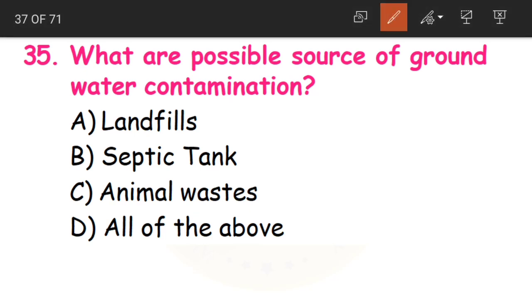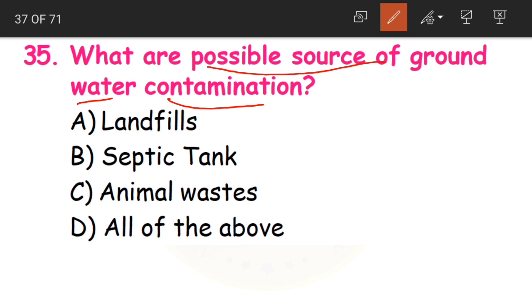So, possible sources of groundwater contamination. Children, we have water under the ground also. For example, a well is a source of groundwater, where we get the water from through groundwater sources. And what are the possible sources of this groundwater contamination?